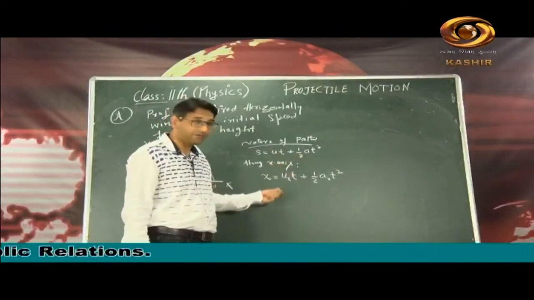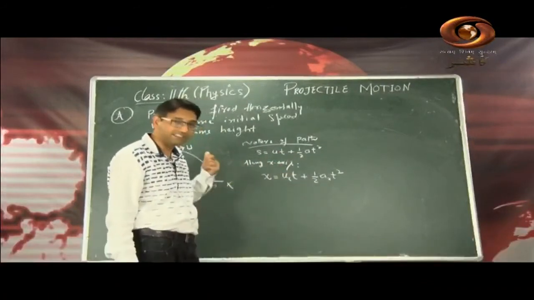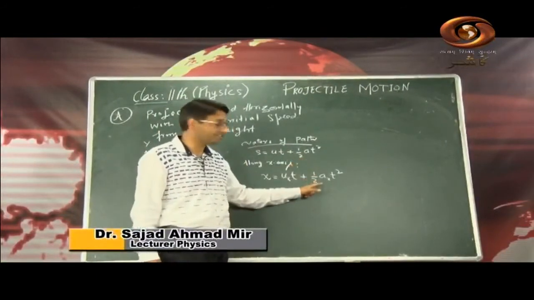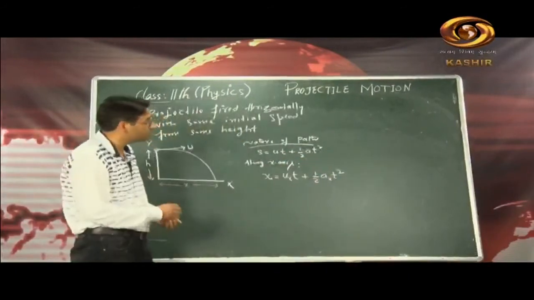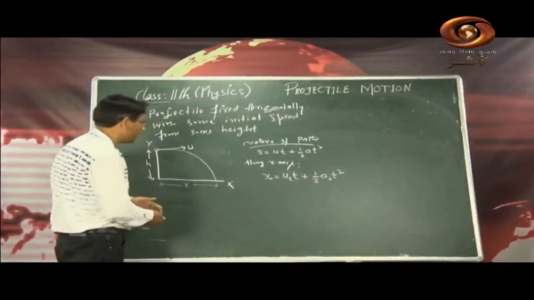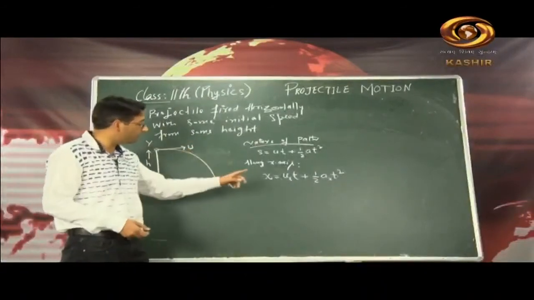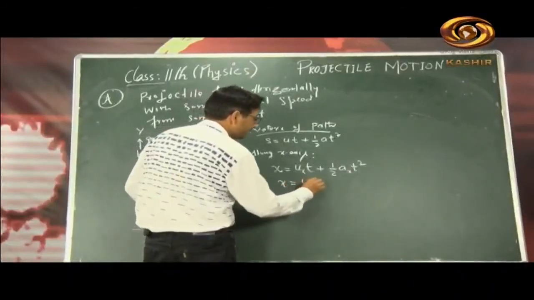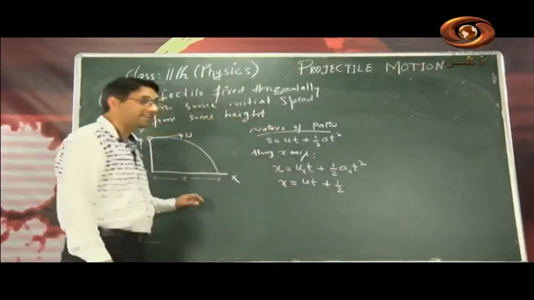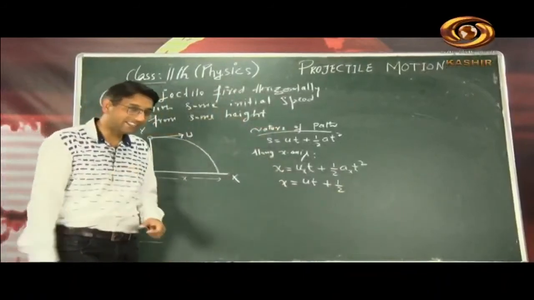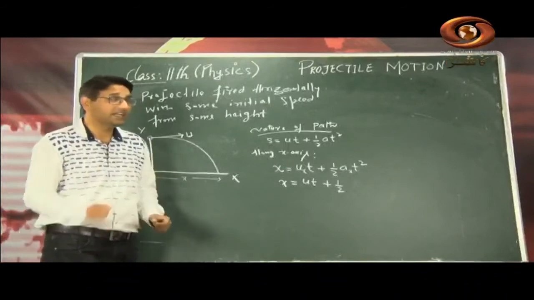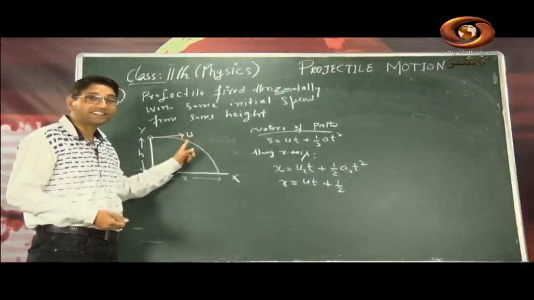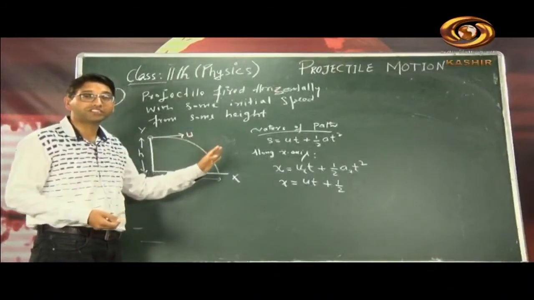This is time. So time is a scalar, it remains the same whether you are going along x axis or y axis. So that's called a scalar quantity. Okay, this is half. Then ax means acceleration along x axis, and this is time. So for your kind information, my dear students, we have thrown the projectile with initial velocity u. So our ux is u. Therefore I can say x is equal to u into t plus half of ax t square. Now ax is acceleration along x axis. Do you expect there is acceleration along x axis? In projectile, remember it, there is no acceleration along x axis. There is a uniform motion along the x axis because this initial velocity remains the same throughout the journey of a projectile.